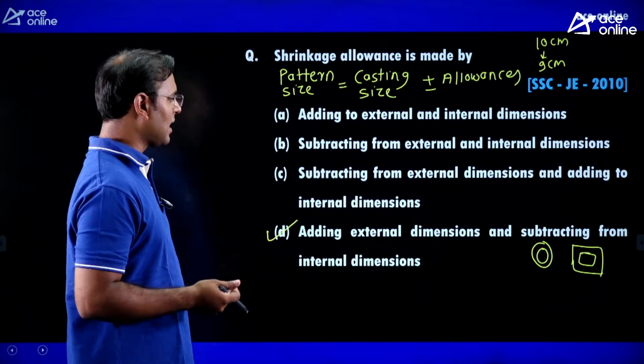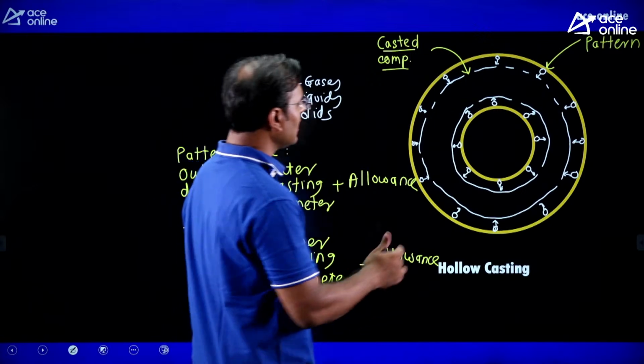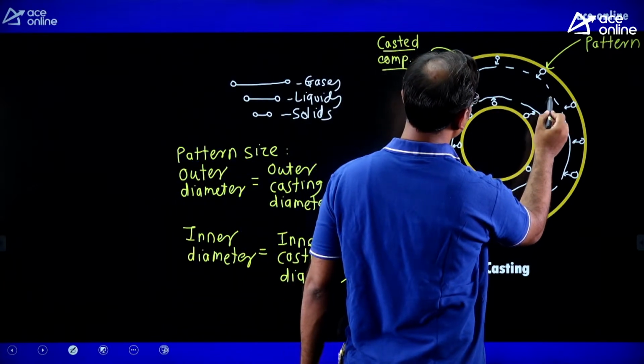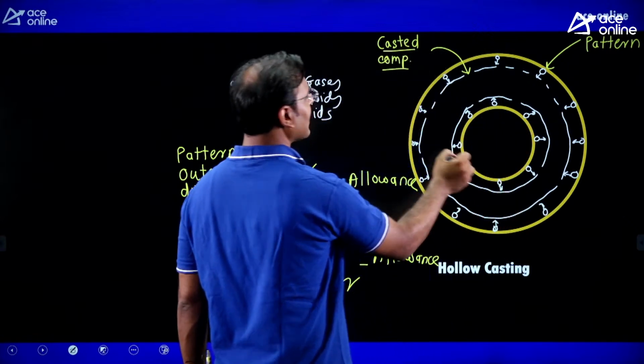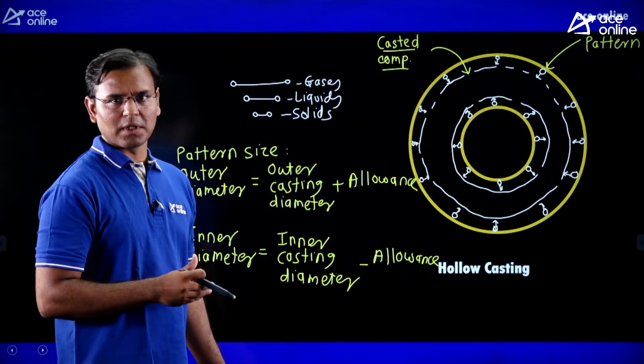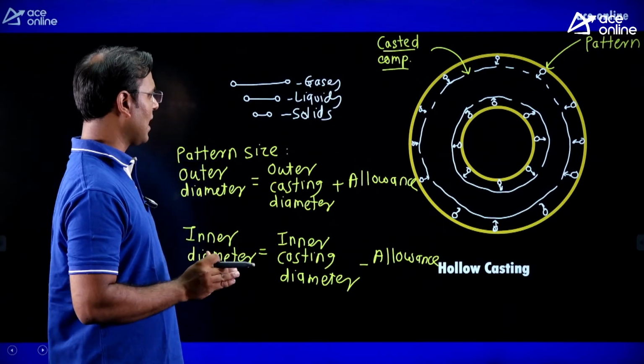So, adding to the external dimension and subtracting from the internal dimension. Just see, if the casting internal dimension is 10 centimeter, then instead of 10, we take some small value, like 9 centimeter or 8 centimeter. That is subtracting from the inner or internal dimension.